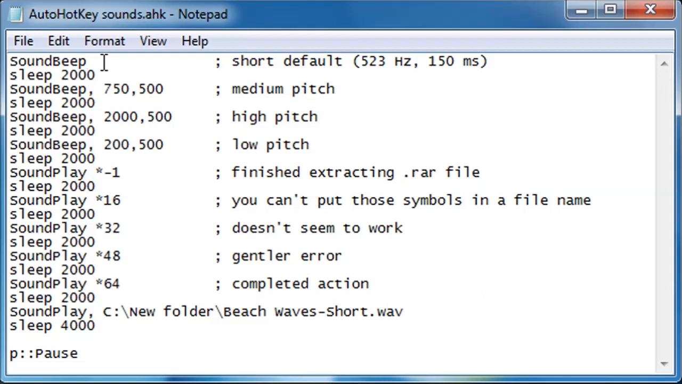AutoHotKey has three main ways of playing sounds. SoundBeep will play a tone at a given frequency for a given number of milliseconds. Note that it starts and ends slightly harshly.